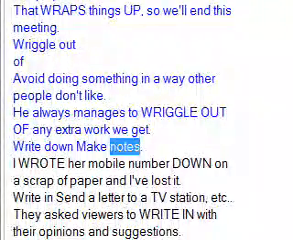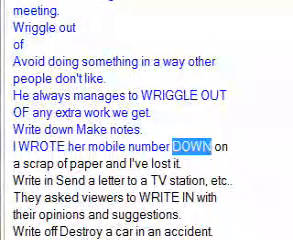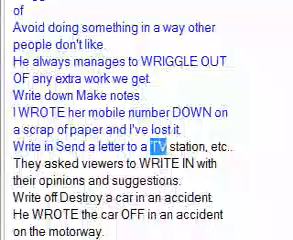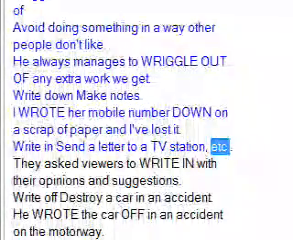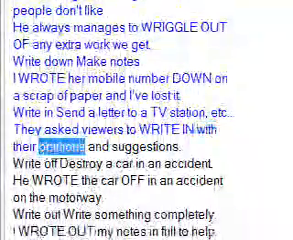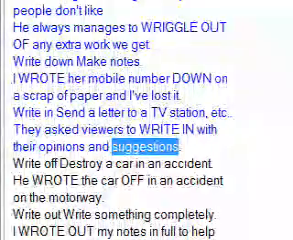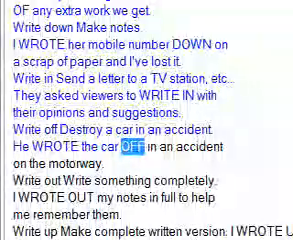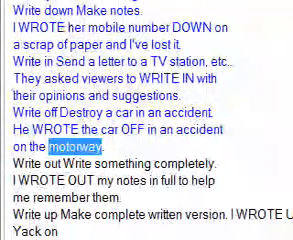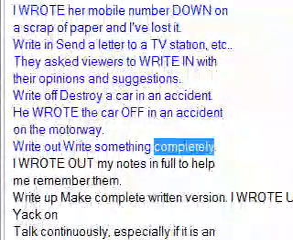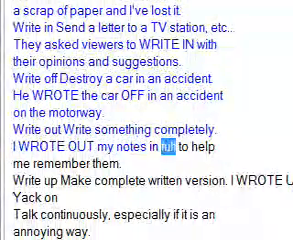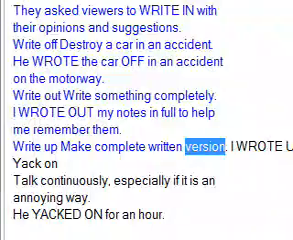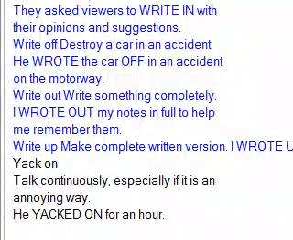Write down: make notes. I wrote her mobile number down on a scrap of paper and I lost it. Write in: write and send a letter to a TV station, etc. They asked viewers to write in with their opinions and suggestions. Write off: destroy a car in an accident. He wrote the car off in an accident on the motorway. Write out: write something completely. I wrote out my notes in full to help me remember them. Write up: make a complete written version. I wrote up the report and submitted it.